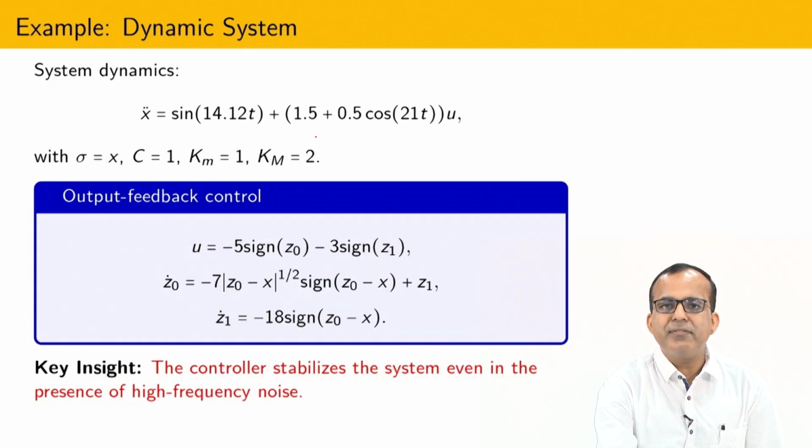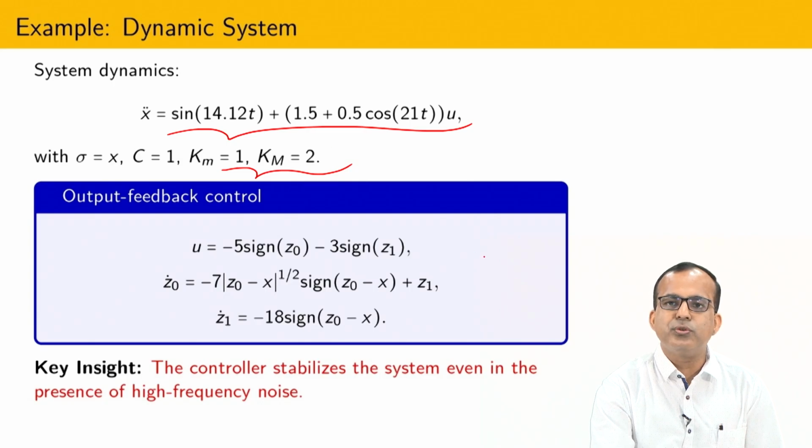So, I have taken this practical system, sigma equal to C x1, that is the output, and Km maximum and minimum values of the control through which the control is going to enter, that I have selected. I have designed this kind of differentiator, based on output feedback. Actually dynamic output feedback is needed.